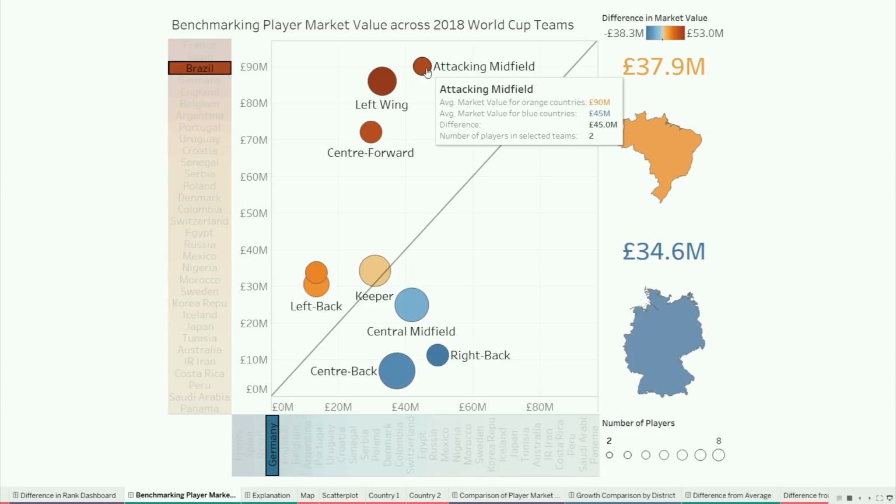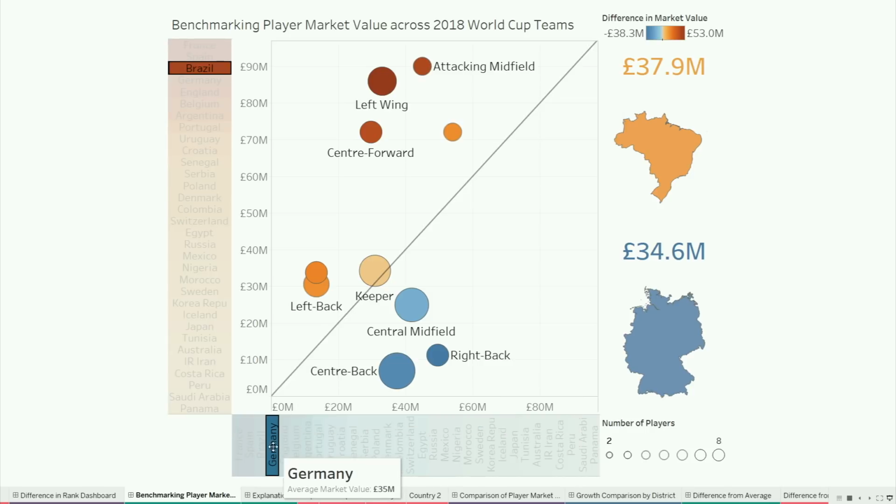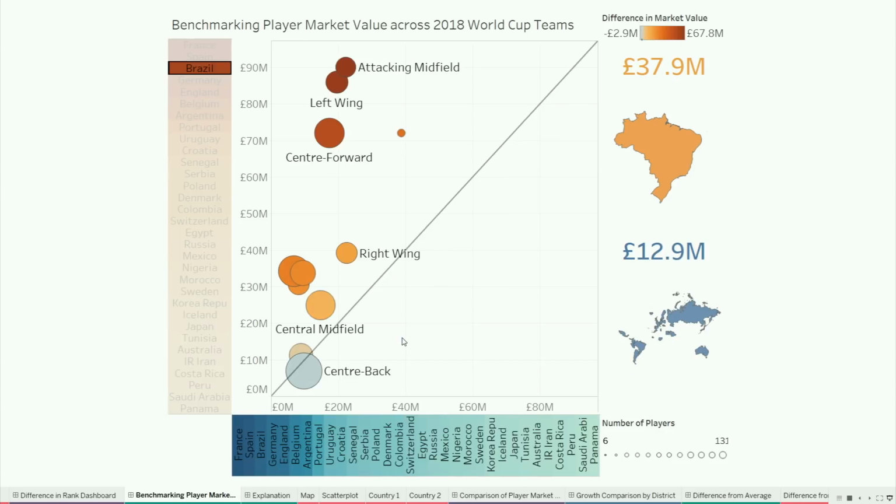So then the difference of 45 million, whether it's positive or negative doesn't tell you good or bad, it just tells you who it's in favor of. So orange means in favor of Brazil, or whichever country you pick on the vertical axis, while blue means it's in favor of whichever country you've selected on the horizontal axis. So you could also compare this to the overall. If I deselect this, this is showing me Brazil versus the world in general.